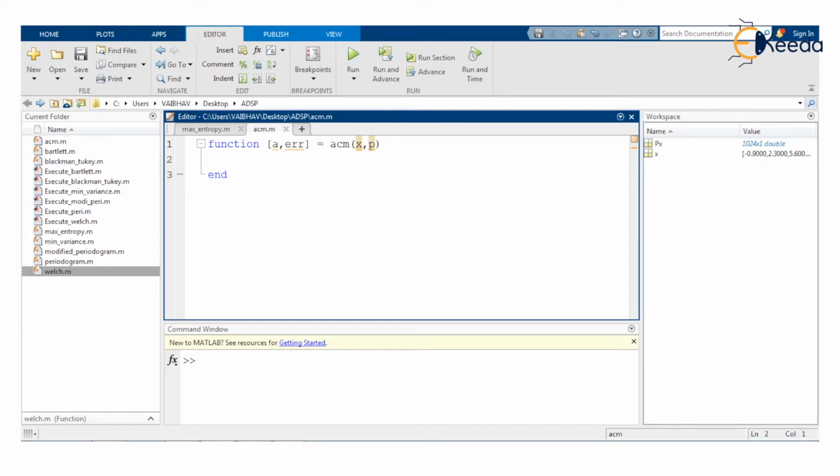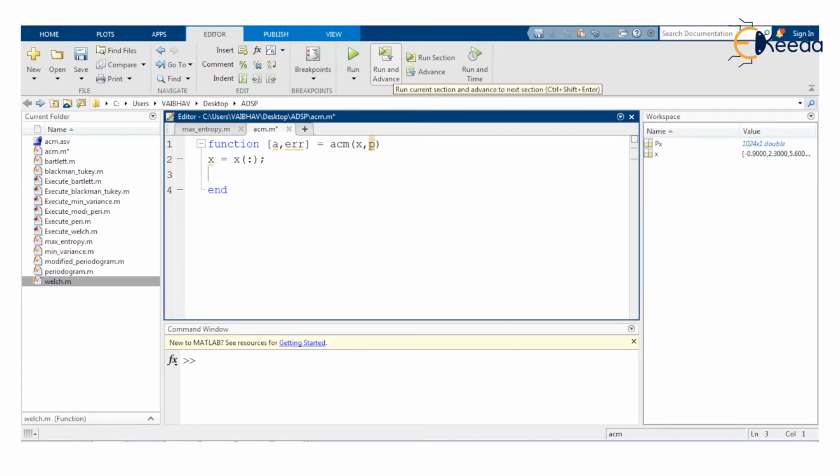Now for that purpose we accept the input x equal to x within the parenthesis colon, to get all the samples assigned to the same here. Next to that, we take another variable capital N to hold the highest number of data samples accommodated in x, the discrete time random process. Hence it is to be assigned by the function length, and here the input is small x. So N is giving us the maximum number of data samples that we have here.